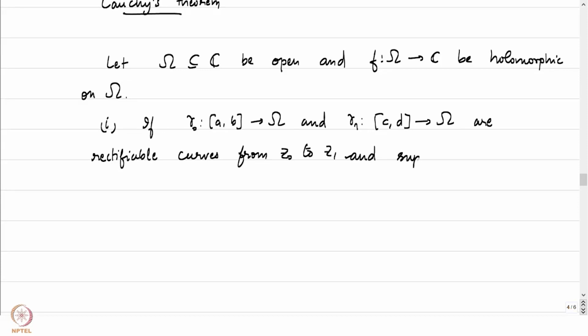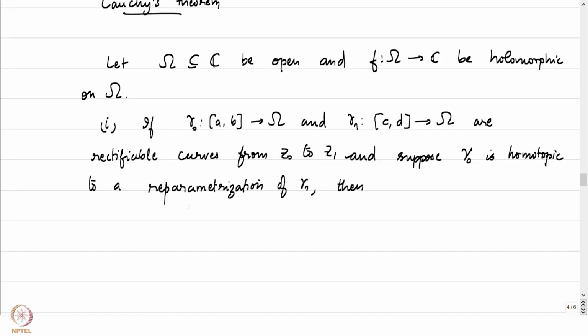And suppose gamma 0 is homotopic to a reparameterization of gamma 1, then the integral of f over gamma 0 is the same as the integral of f over gamma 1.